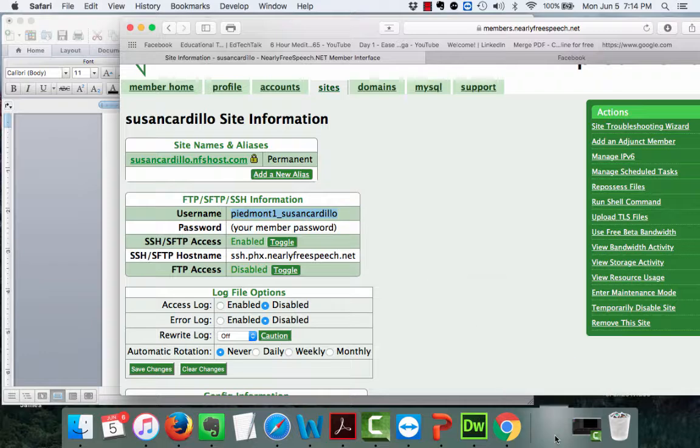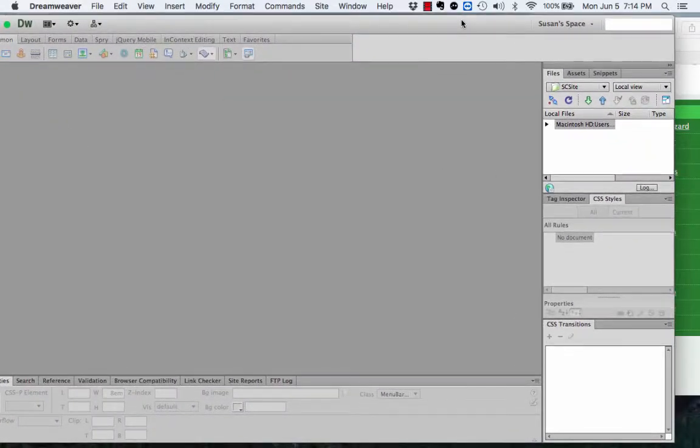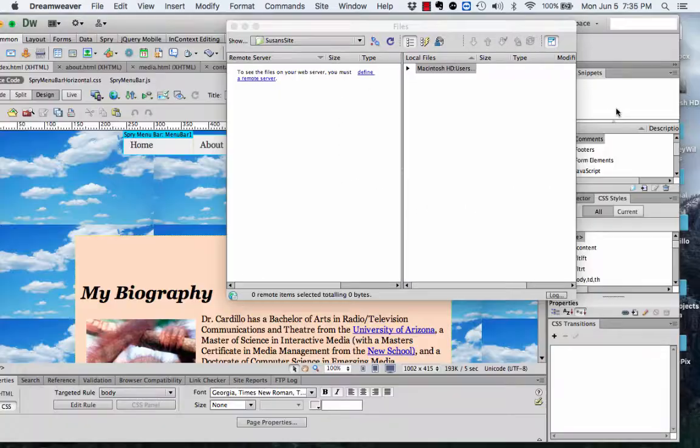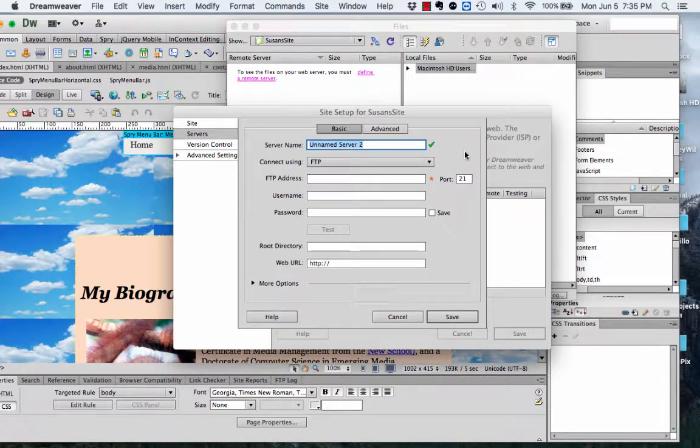So now we have to go to Dreamweaver, and we have to connect it to this site and upload our files, okay? So I'm going to open my Dreamweaver here, okay? And I'm going to click on this little thing right here in the corner, okay? And it's going to open up all of this right here. So once we've opened up the file panel, we want to define the remote server, okay? So you're going to click on this, and then we're going to click on the plus sign, okay? And you are going to give it your site's name.